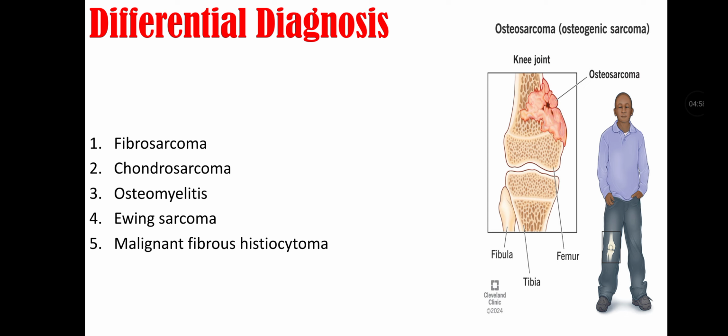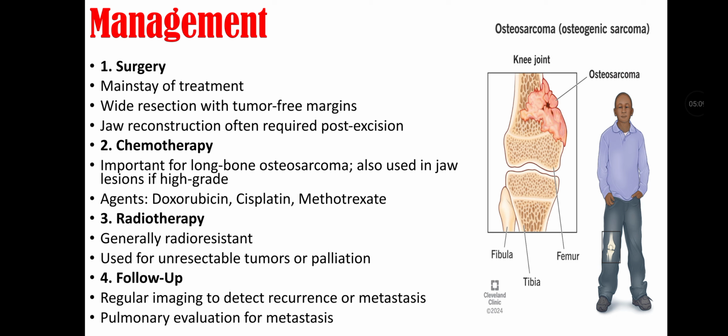Differential diagnosis of osteosarcoma includes fibrosarcoma, chondrosarcoma, osteomyelitis, Ewing sarcoma, and malignant fibrous histiocytoma. Management of osteosarcoma. First we do surgery, that is the mainstay of treatment. There is wide resection with tumor-free margins, and jaw reconstruction is often required post-excision. Second, we can do chemotherapy, that is important for long bone osteosarcoma. That is also used in jaw lesions if high grade. Agents for chemotherapy include doxorubicin, cisplatin, and methotrexate.